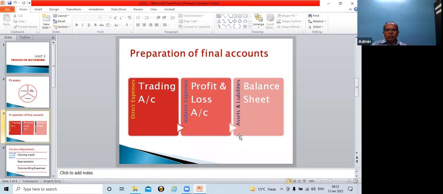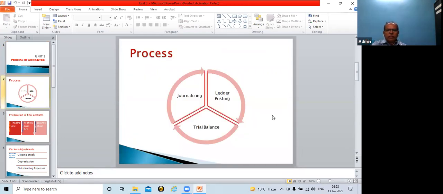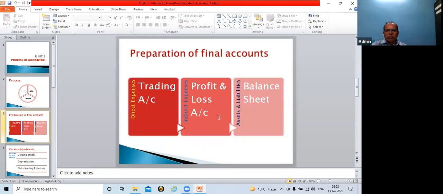Now, as you all are aware, unit 2 is about financial statements. And for this, if you are asked a descriptive question, please remember this process chart. It is not that difficult. Only 3 points I highlighted: journalizing, ledger posting, and trial balance. And once we prepare the trial balance, then it becomes the input or source for preparation of final accounts.